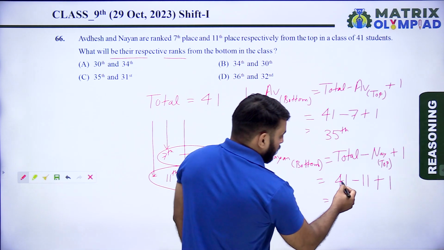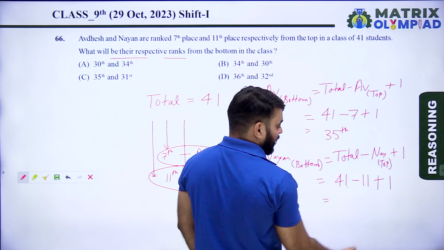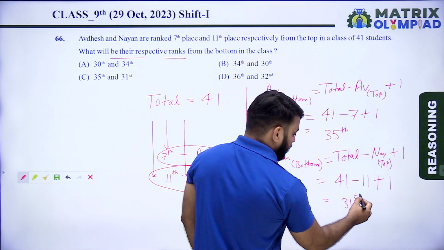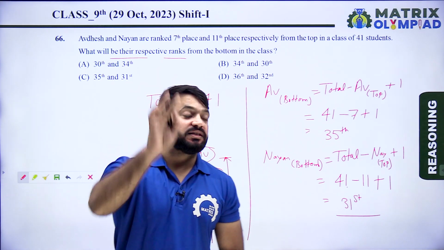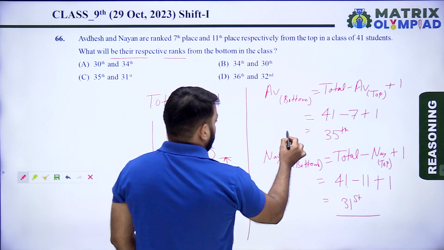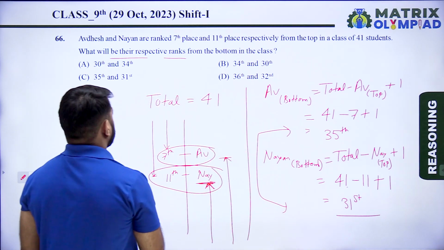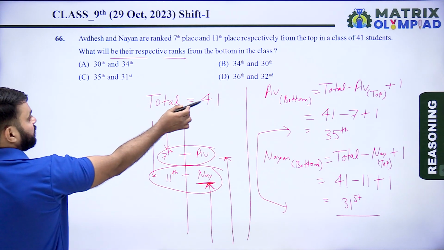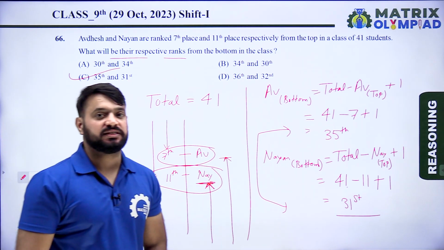So 41 minus 11, it means 30. 30 plus 1, it means 31st. So Nayan's rank from the bottom side is 31st. So the right answer is 35 and 31st. So here 35 and 31st, it means option C is the correct answer of this question.